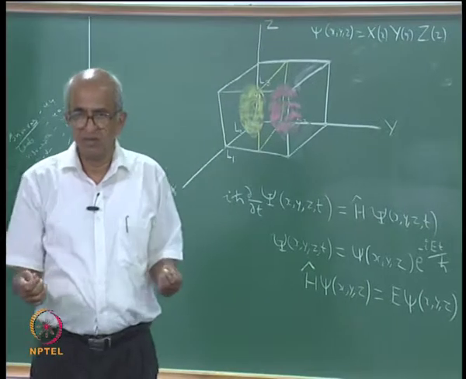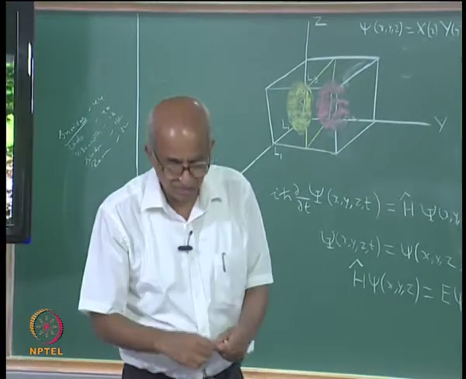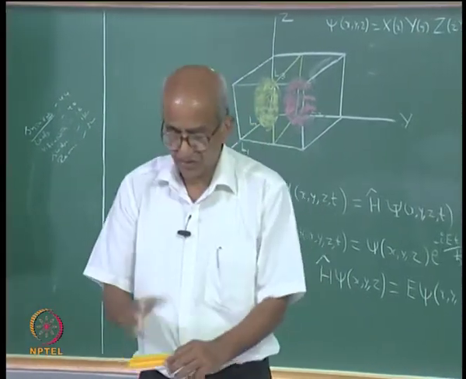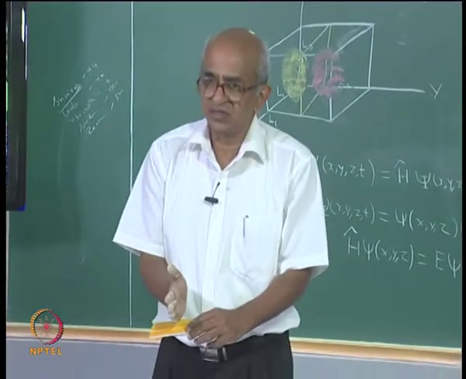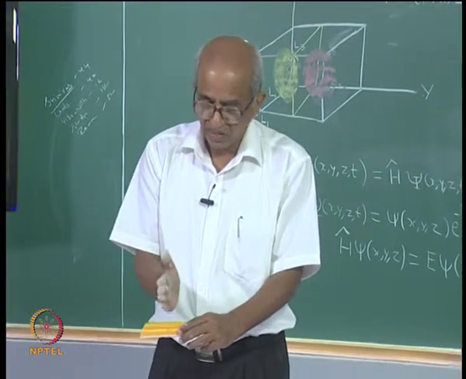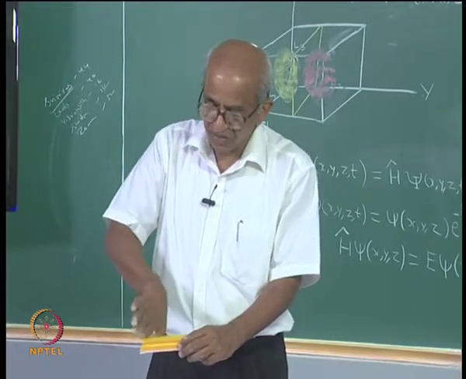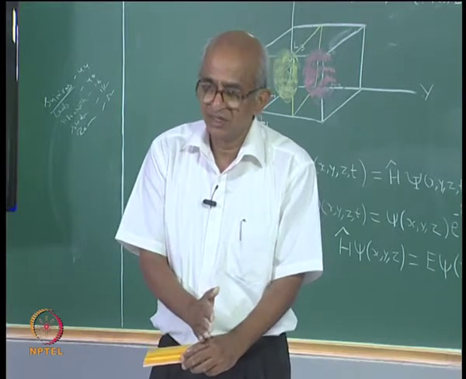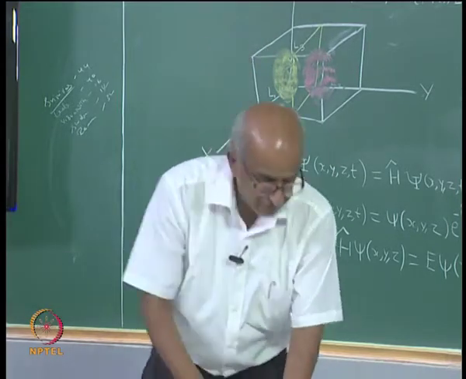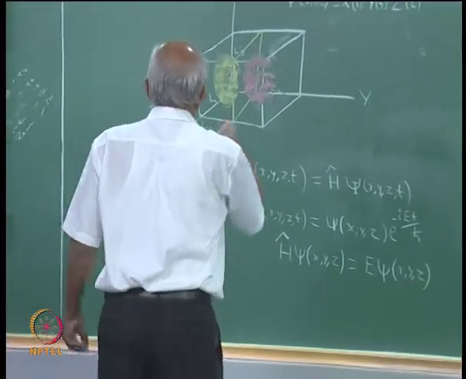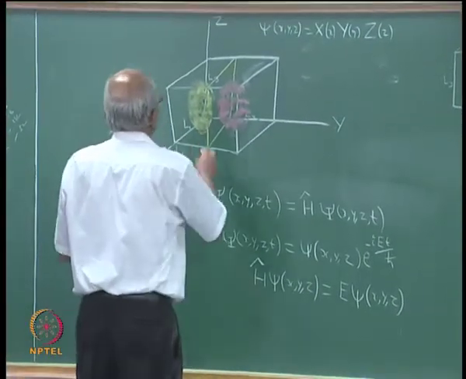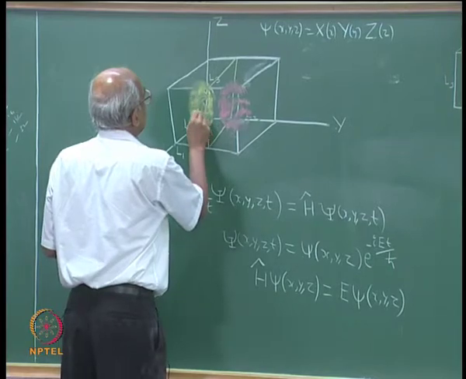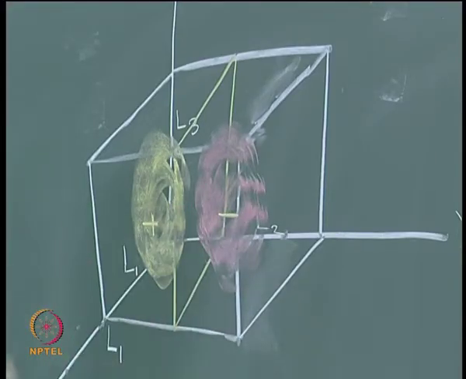Let me just repeat this. This is the plane, on the plane the function is 0, this is my box. To this side the function is positive, to the other side the function is negative. And therefore, the way to represent this function will be by shading and to say that this is the positive region and that is the negative region.